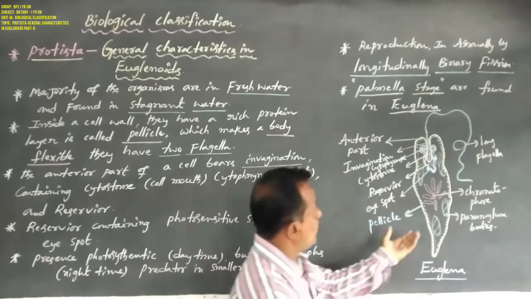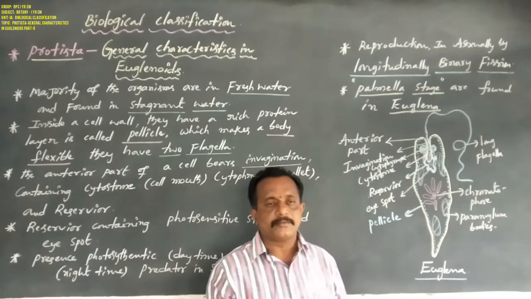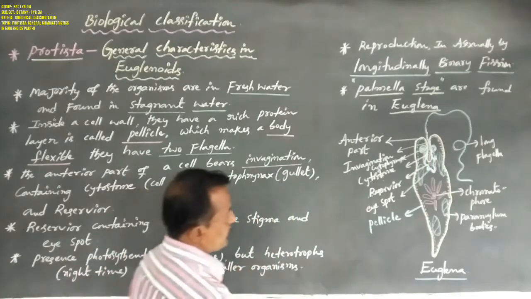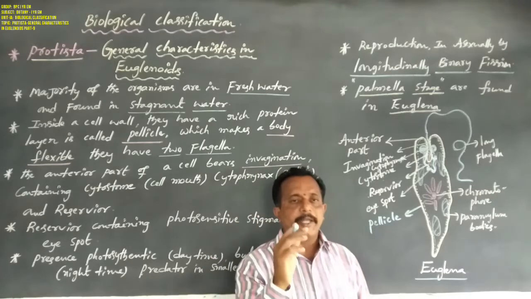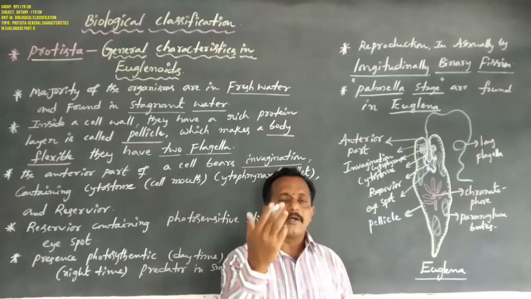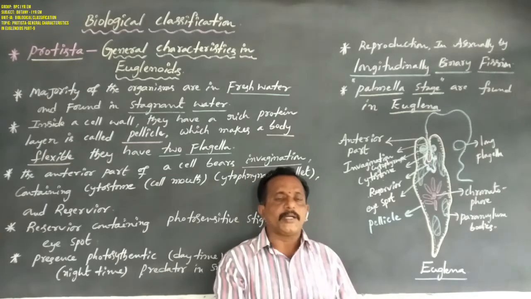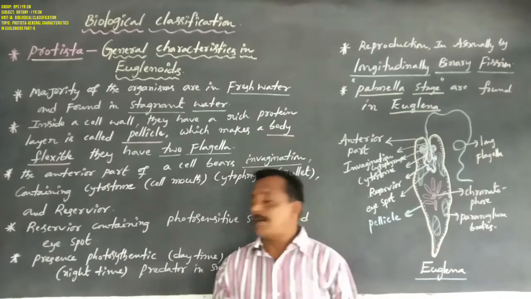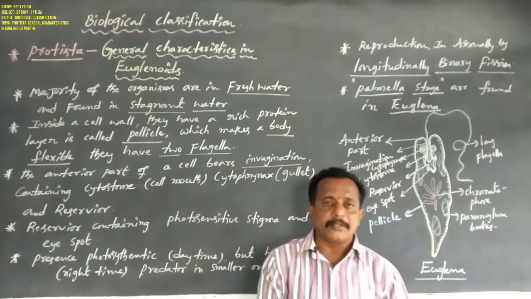Why? Because of the absence of sunlight at night time. So at this time it is a predator of small organisms. So at night time the Euglena does not make its own food material, because of the absence of sunlight. So at this time it kills the smaller size organisms. This is the important thing.